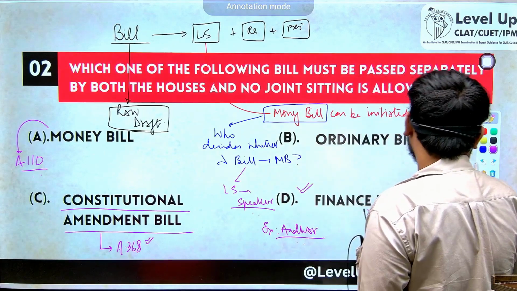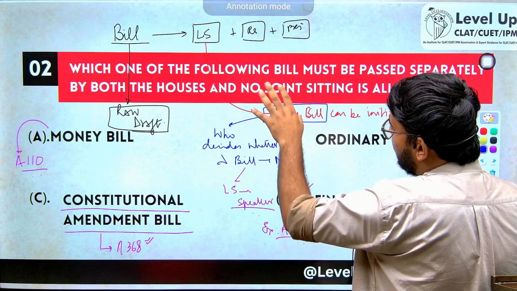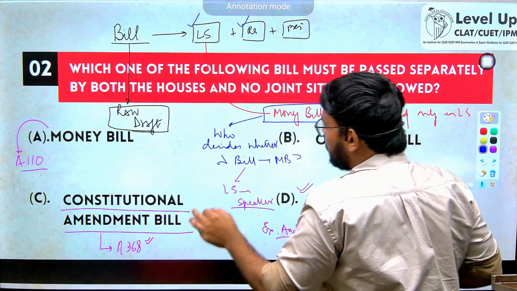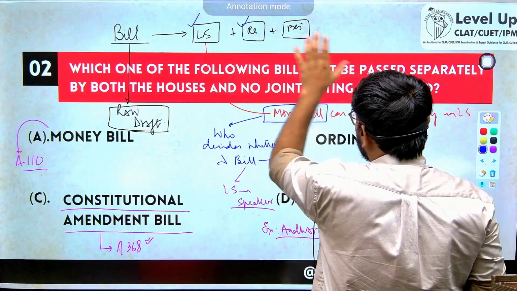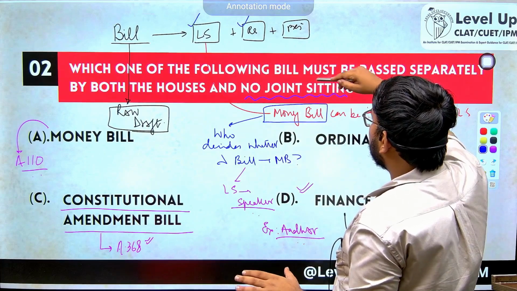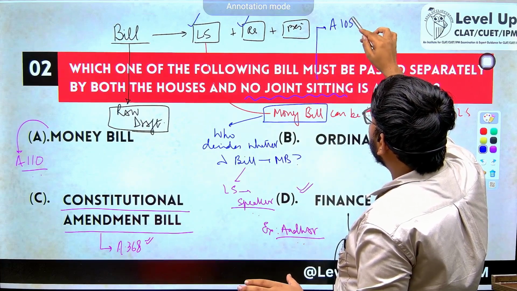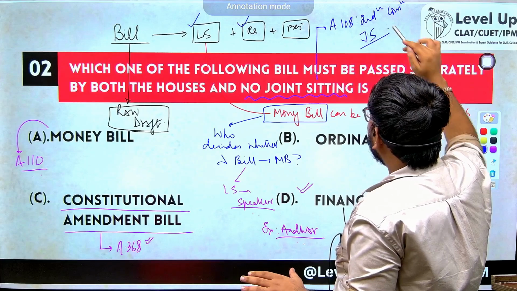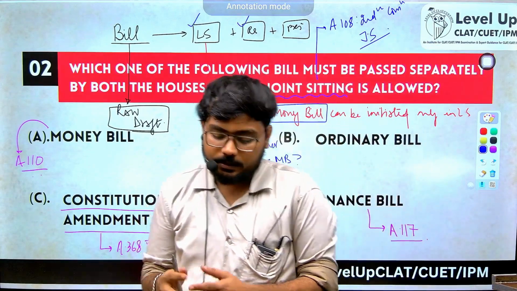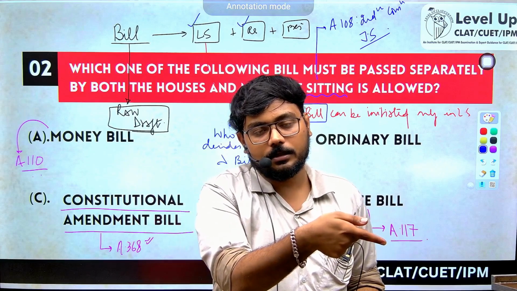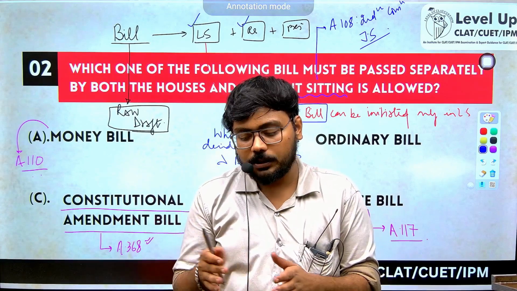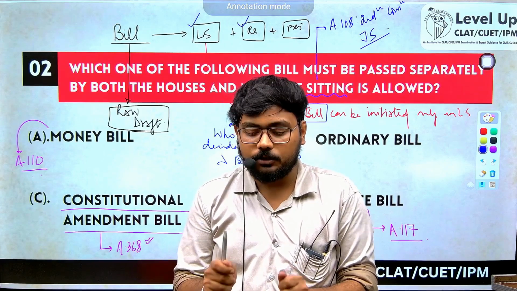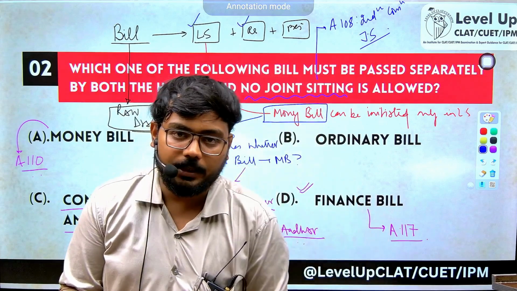Now the question says, which of the following bills must be passed by both the houses separately? So it has to be passed by Lok Sabha and Rajya Sabha both separately, and there is no provision of joint sitting. Article 108 of the Indian Constitution talks about joint sitting. In case there is a deadlock, like if the Rajya Sabha is not passing it, or let's say the Lok Sabha is not passing it, the Constitution under Article 108 talks about a joint session. In the joint session there would be voting, and the deadlock can be removed.